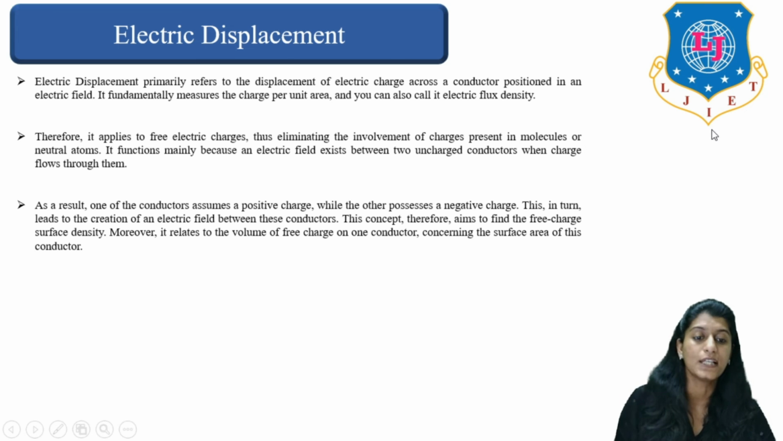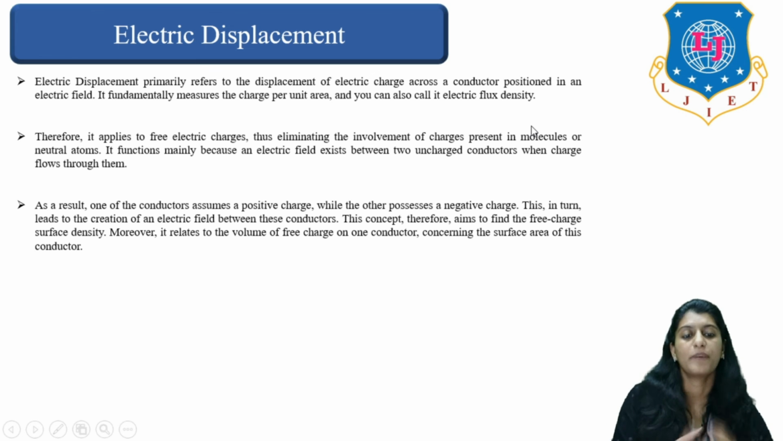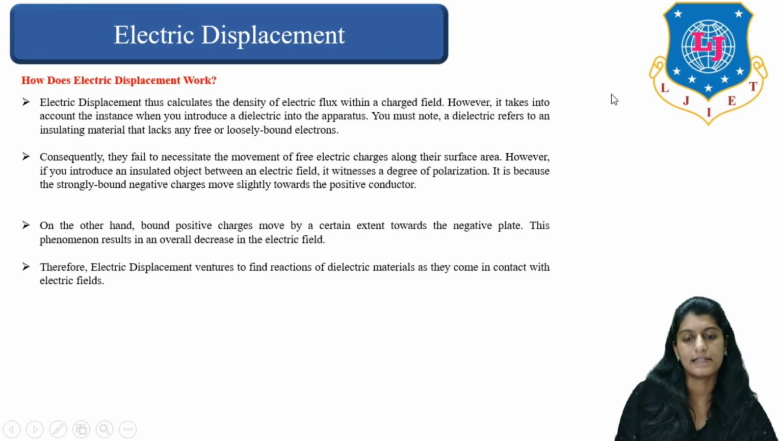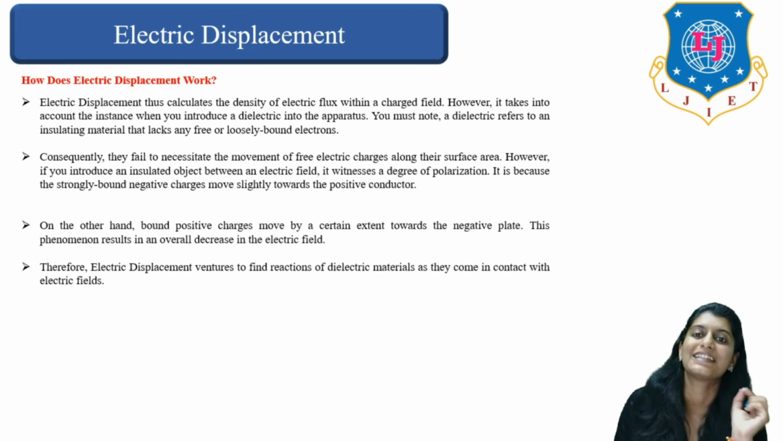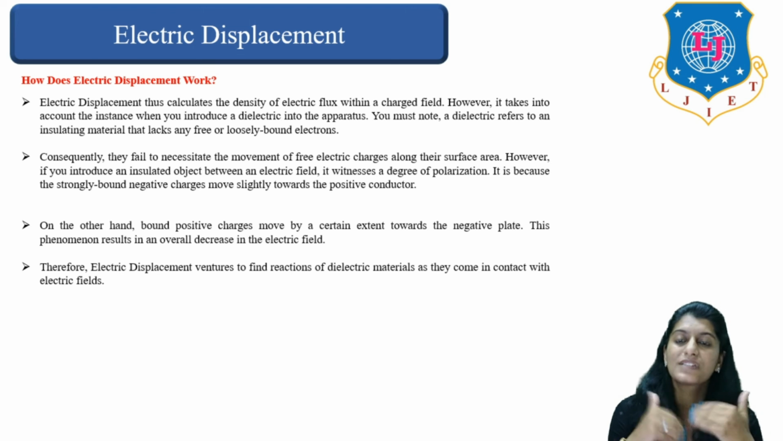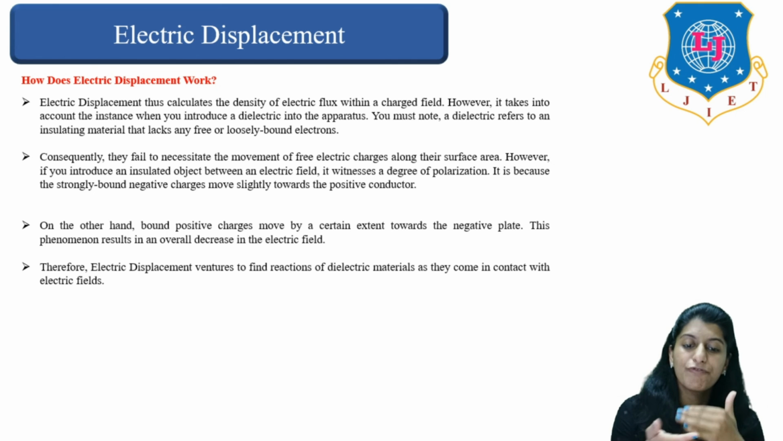So electric displacement is nothing but displacement of electric charge in the given condition. So how does electric displacement work? Electric displacement calculates the density of electric flux as we have already discussed. It takes into account the instance when you introduce a dielectric into the apparatus, and a dielectric refers to an insulating material that lacks any free or loosely bound charges, right? Consequently, they do not permit the movement of free atoms or free electrons along the surface area.